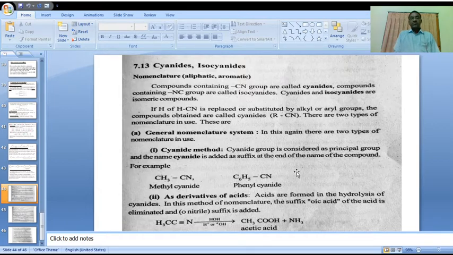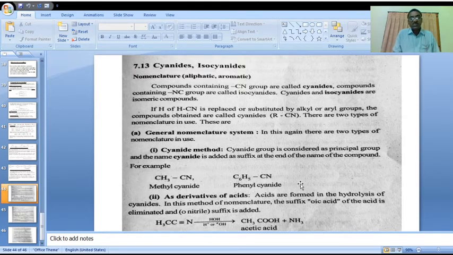Next we will go to IUPAC nomenclature of these compounds. In IUPAC nomenclature, the cyanide group is written with the suffix nitrile.